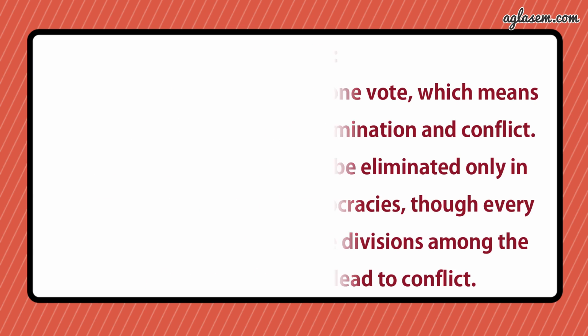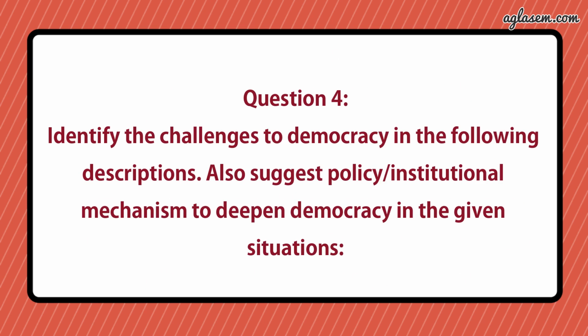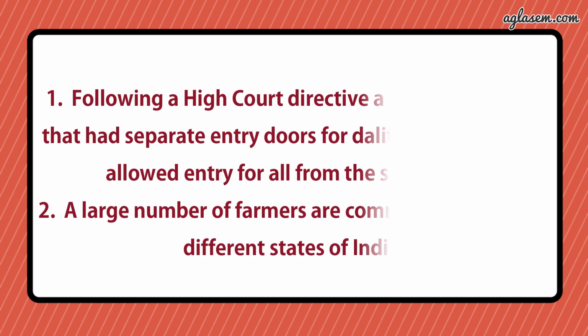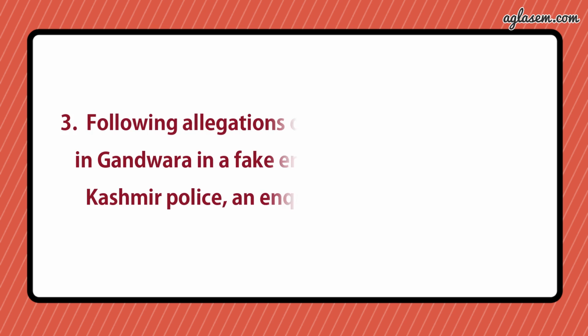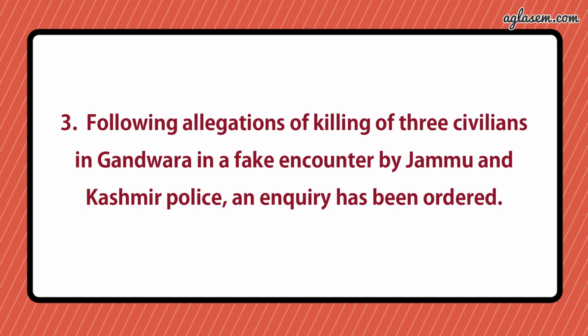Further, question number 4 says, identify the challenges to democracy in the following descriptions. Also suggest policies or institutional mechanism to deepen democracy in the given situation. So first is, following a High Court directive, a temple in Orissa that had separate entry doors for Dalits and non-Dalits allowed entry for all from the same door. Second, a large number of farmers are committing suicide in different states of India. And the third is, following allegations of killing of 3 civilians in Gawara in a fake encounter by Jammu and Kashmir police, an inquiry has been ordered.